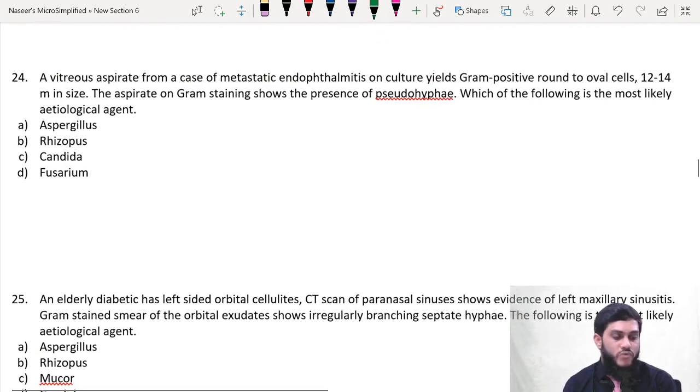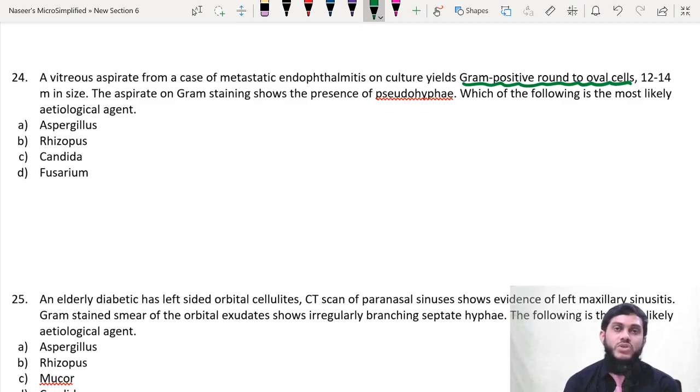So next question, 24. A vitreous aspirate from a case of metastatic endophthalmitis on culture yields gram positive oval cells. First, gram positive oval cells means yeast cells. Yeast cells are present only in two types of fungi, yeast and yeast like, right? Yeast have only oval cells, yeast like have oval cells along with hyphae, pseudohyphae.